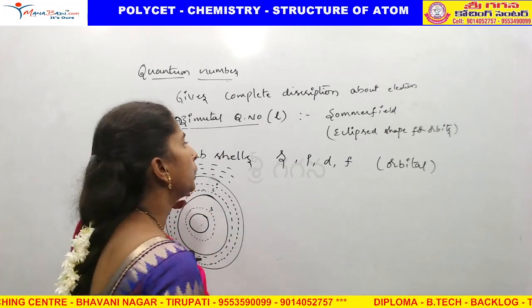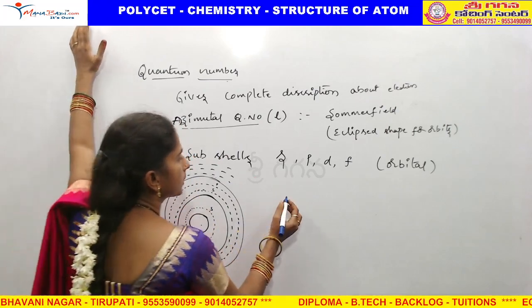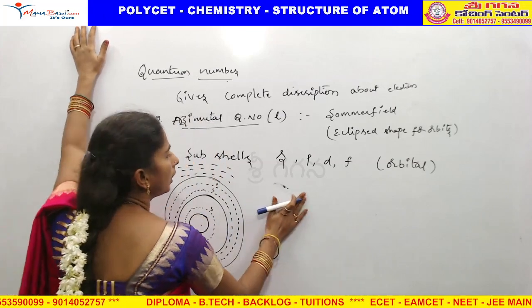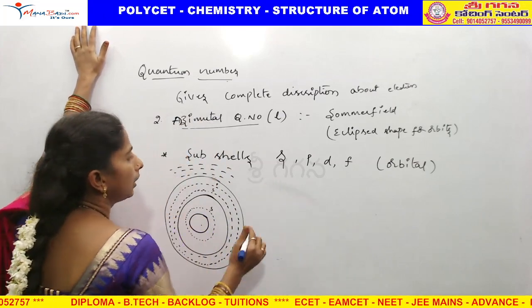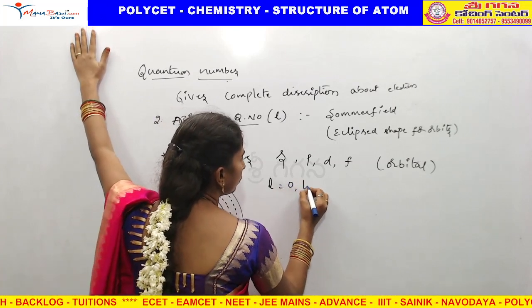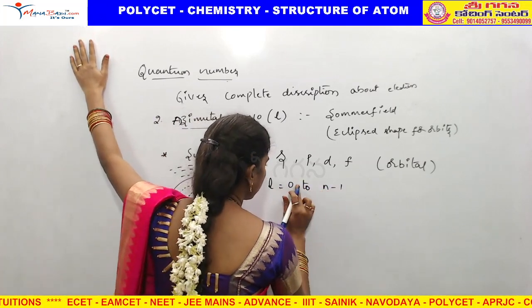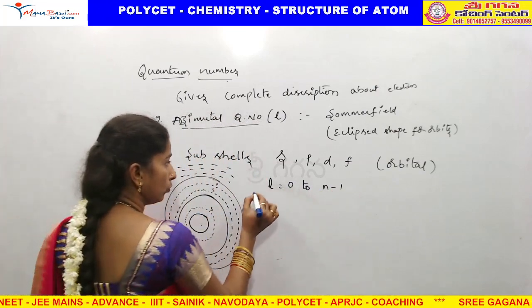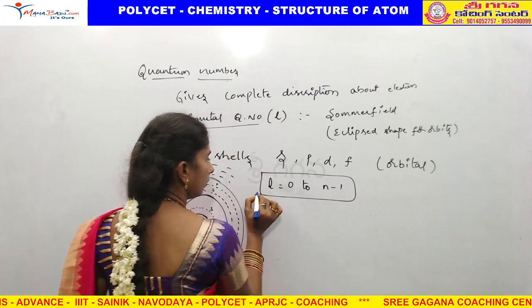Now, coming to the orbitals. The first shell is the K shell. The l value is 0 to n minus 1. This is the rule, the formula for the l value.